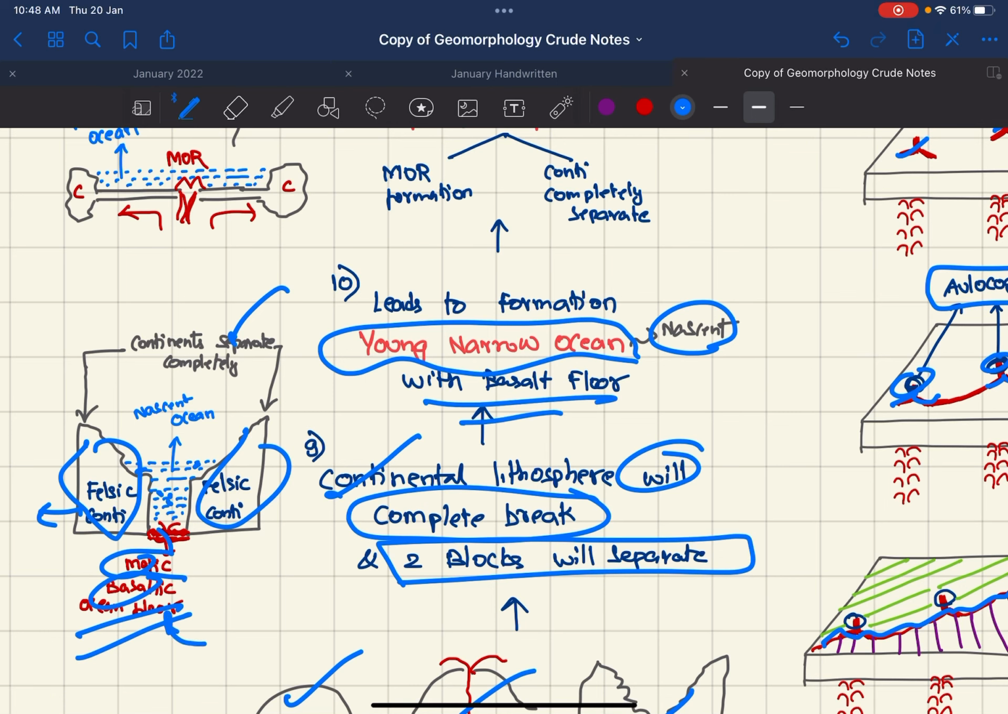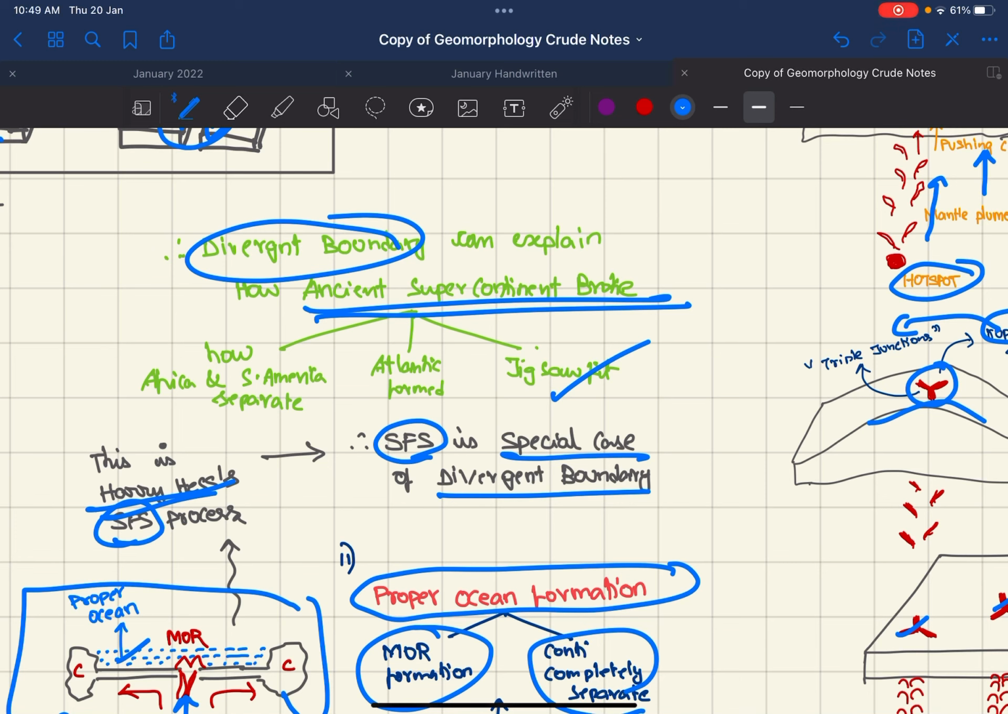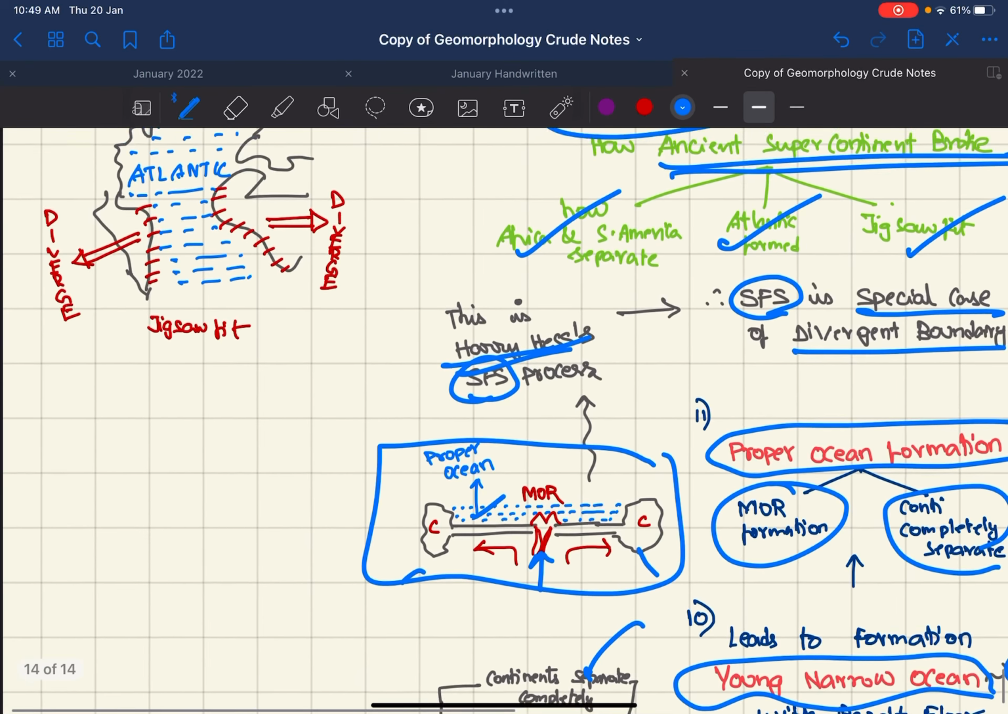This is seen, and later proper ocean formation will occur with more formation, which is the mid-oceanic ridge and a complete continental separation. Continents are completely separated, and this is a proper ocean. This stage is what is explained as seafloor spreading by Harry Hess. Therefore, seafloor spreading is a special case of the divergent boundary. Divergent boundaries can also explain how an ancient supercontinent broke, and this explains the jigsaw fit of South America and Africa, how the Atlantic formed, and how Africa and South America got separated.